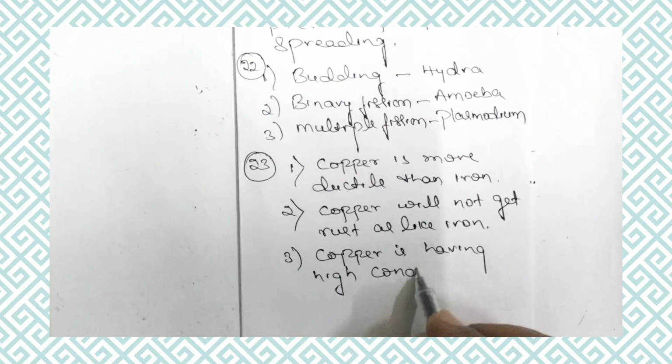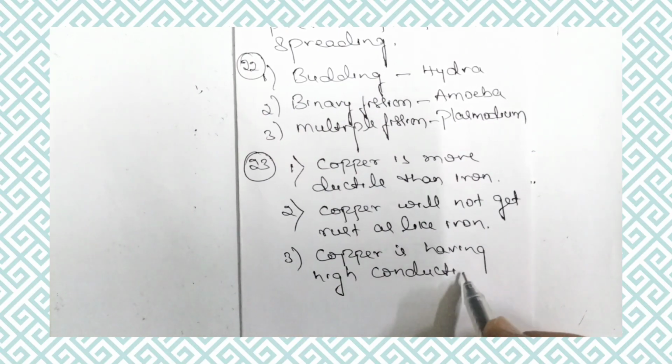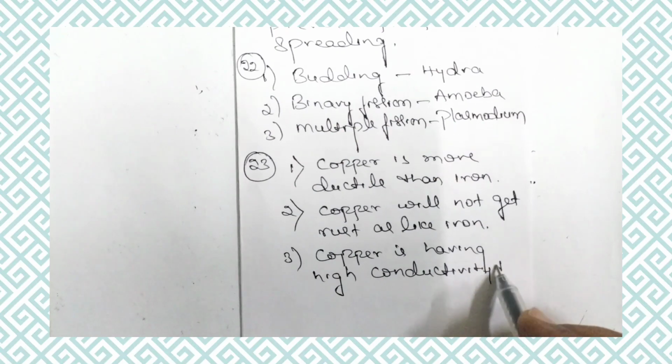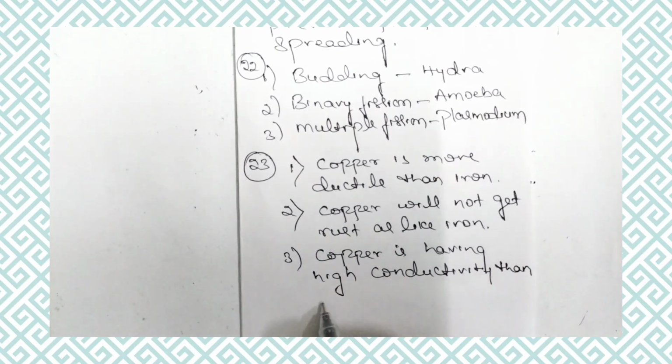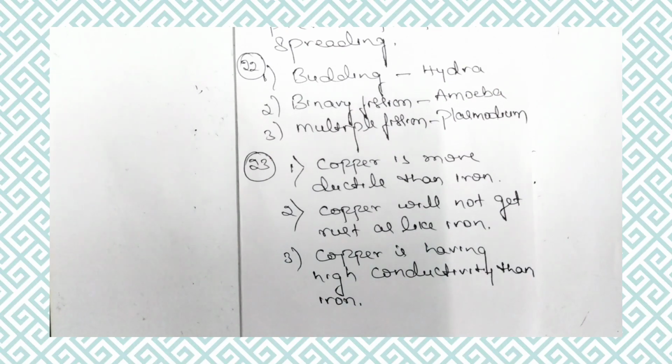It is a better conductor than iron. Its conductivity is more than iron. So this much is enough for 8th class. Now let us move to the next question, the 24th question.